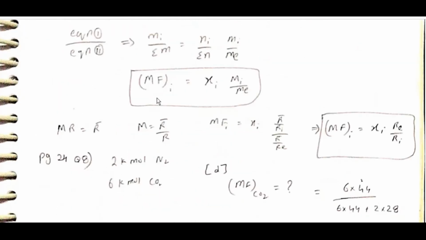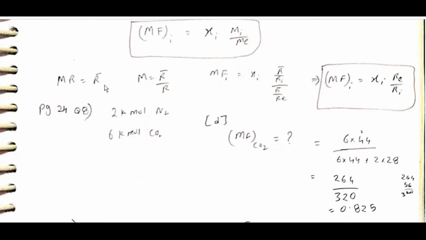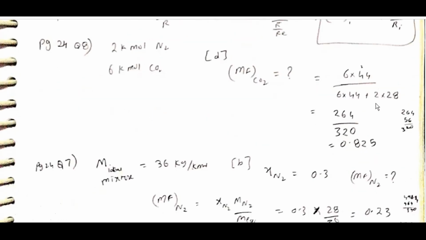Mass fraction i is equal to Xi into Mi by Me. Mr is equal to R bar, m is equal to R bar by R, mfi is equal to Xi into R bar by Ra by R bar by Re, mfi is equal to Xi into Re by Ra.